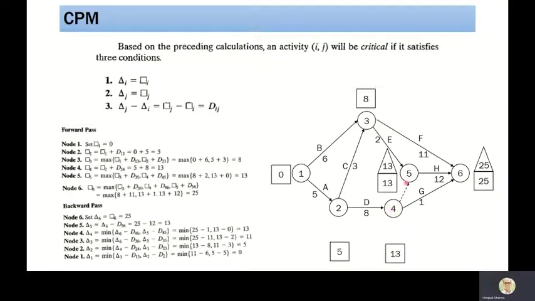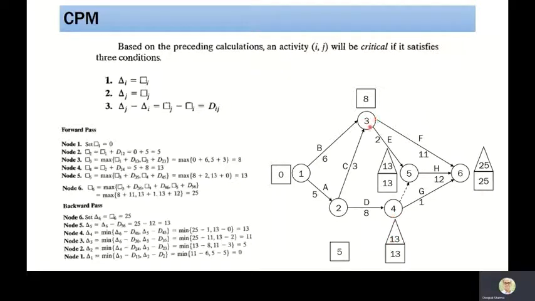Now go to 4. Node 4, there are two activities which are emerging, which is the dummy activity and G activity. So if I take G activity, then 25 minus 1 will become 24. And this latest occurrence time is 13, 13 minus 0, 13. So what is the minimum time? Minimum is 13. So the latest occurrence time of node 4 is 13.